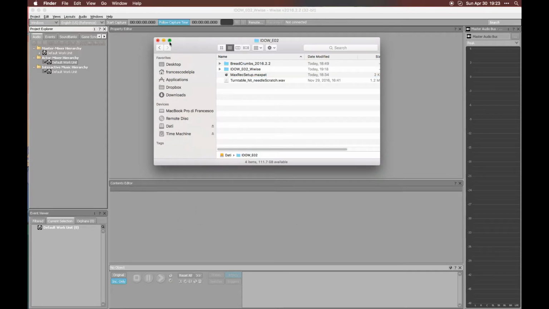So this is a sound. It's like 12 seconds of turntable scratch. Okay. So my first idea was to chop this file into 4 or 5 different assets, and to apply an envelope that resembles the hit of a turntable. But then I thought, well, maybe let's be fancier. Let's try something new.